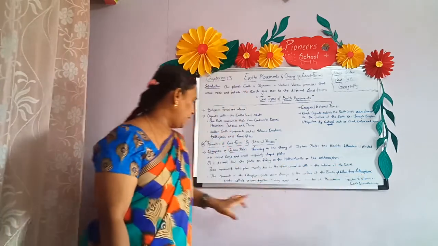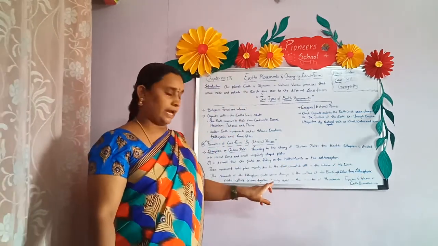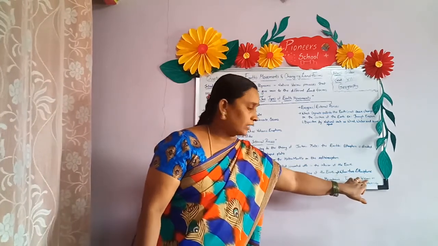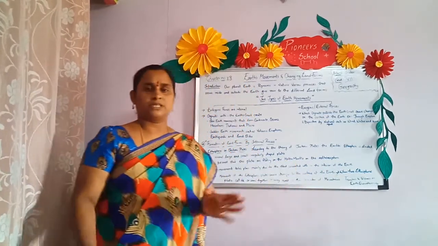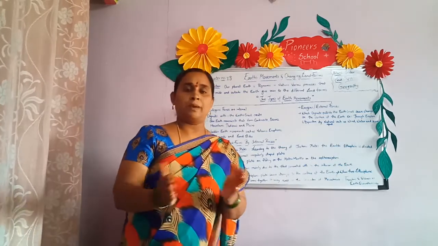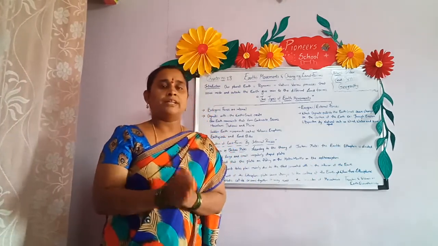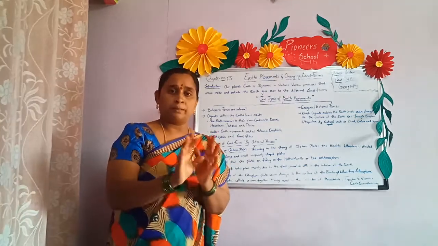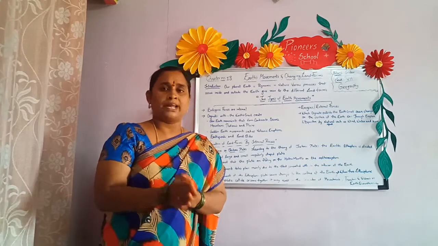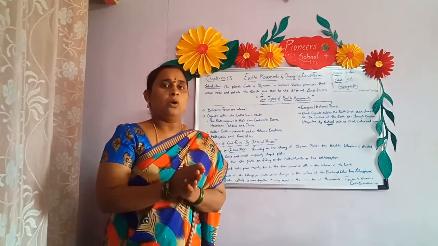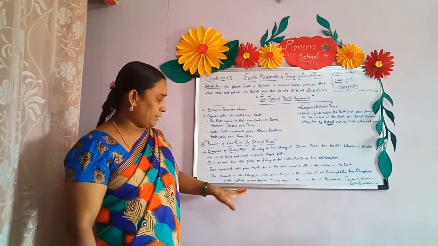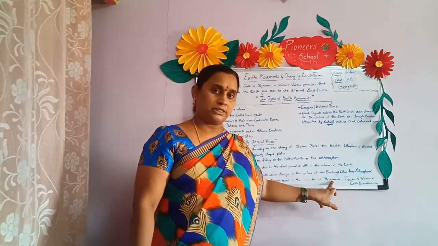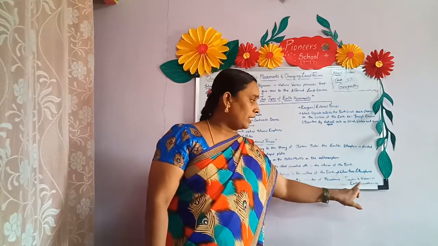Next, the movements of the lithospheric plates cause changes to the surface of the earth. When two lithospheric plates collide or come together, it may result in the formation of mountains, trenches, volcanoes or earthquake activity. Just now I told you, whenever two plates collide, come in contact, or merge, two continents become one continent. Europe and Asia together is called Eurasia. So whenever these plates collide, it gives rise to the formation of mountains, trenches, volcanoes or earthquake activity.